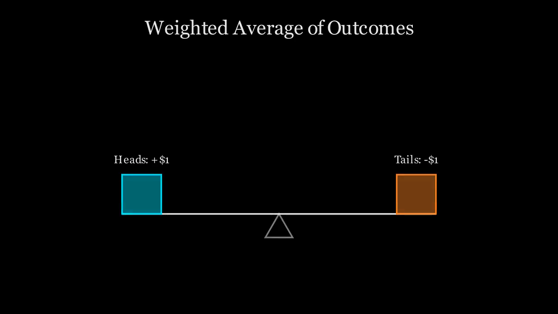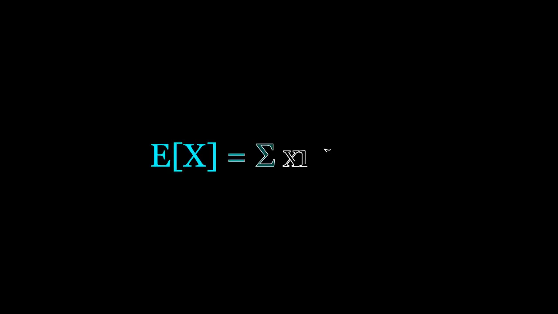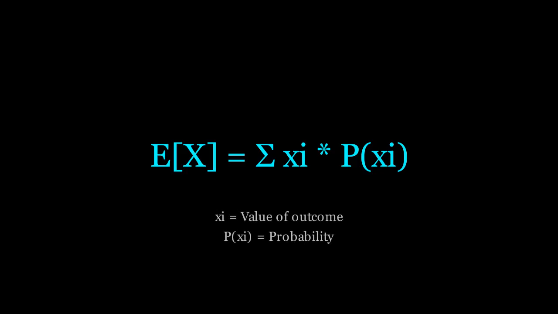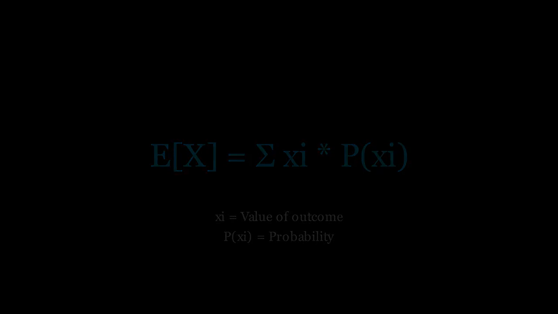If you flip a fair coin and win $1 for heads but lose $1 for tails, the expected value is exactly 0. The mathematical formula looks like this. E(X) equals the sum of each outcome xi multiplied by its probability p(xi). It's a simple multiplication and addition process. For a discrete variable, we use the sigma notation. While the formula might look intimidating at first, it's really just a way of saying: multiply what you could get by the chances of getting it, and add it all up.